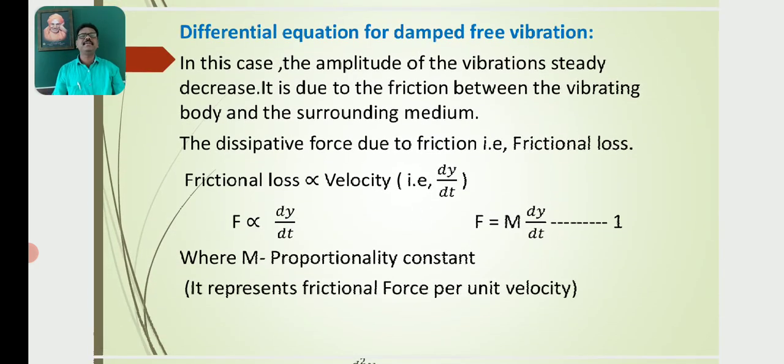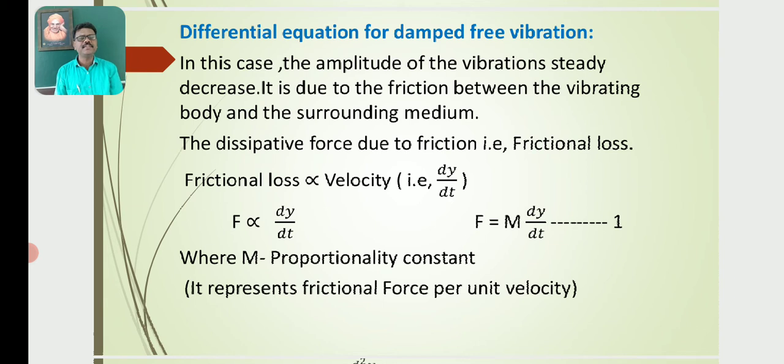Now we will discuss the differential equation for damped free vibration. In this case, the amplitude of the vibrations steadily decreases.